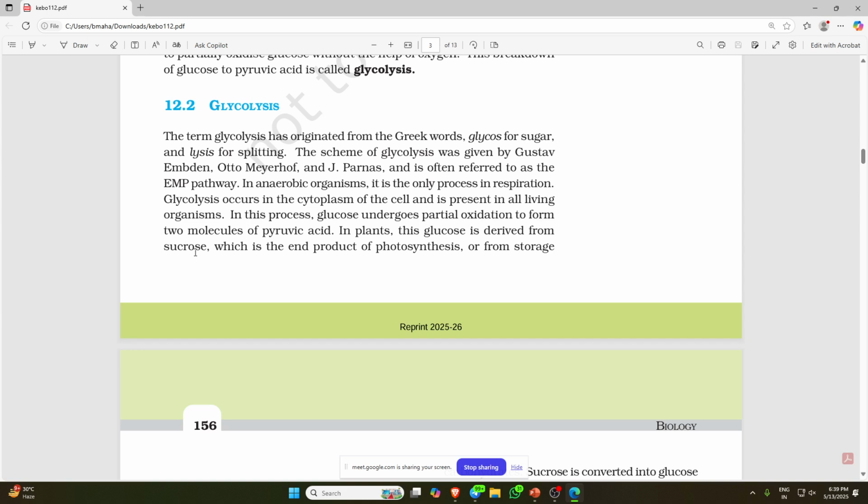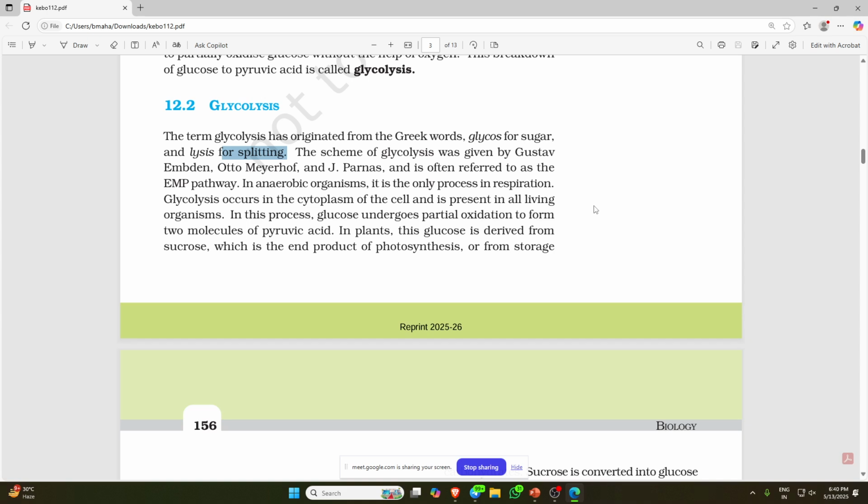Sucrose is generally a disaccharide. From it, glucose and fructose are split. That's why lysis means splitting. These glucose and fructose are monosaccharides. Glucose enters glycolysis after phosphorylation, to glucose 6 phosphate.